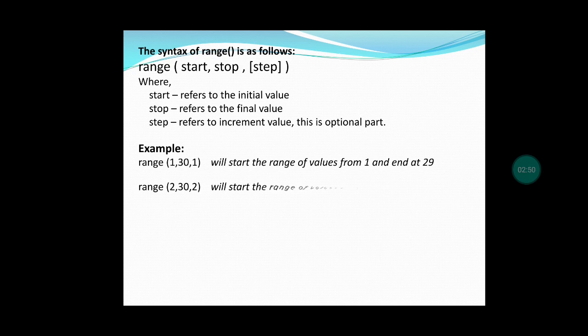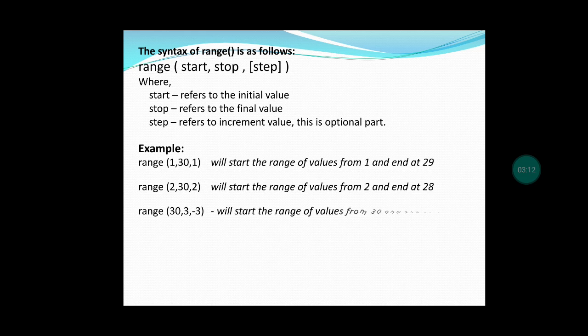Then the next example, 2, 30, 2. This range starts from 2 and ends at 28, because the step is 2, so it takes 2, 4, 6, 8 like that. It ends at 28. Next example, 30, 3, minus 3. 30 is the starting value and the ending value is 6 because the step is minus 3.